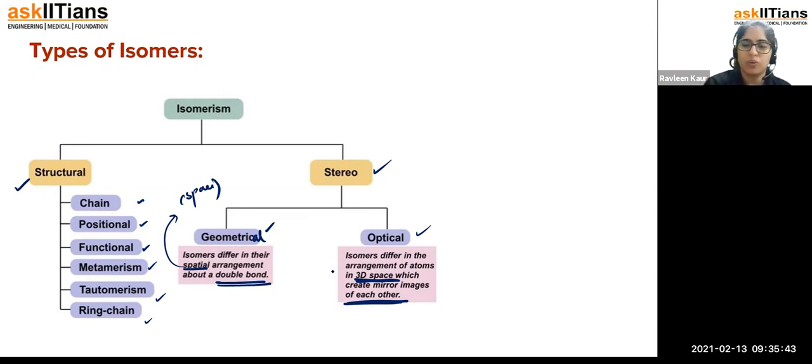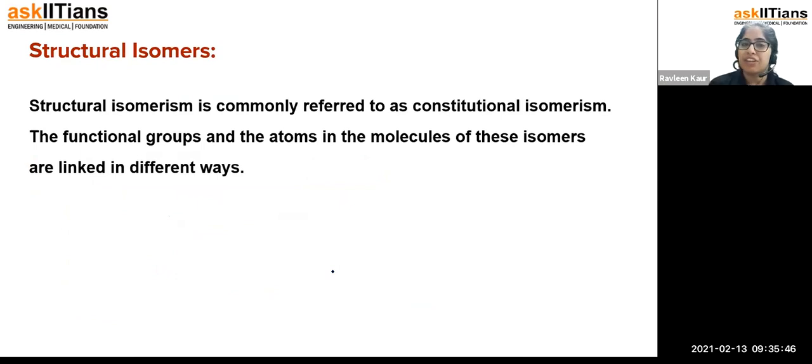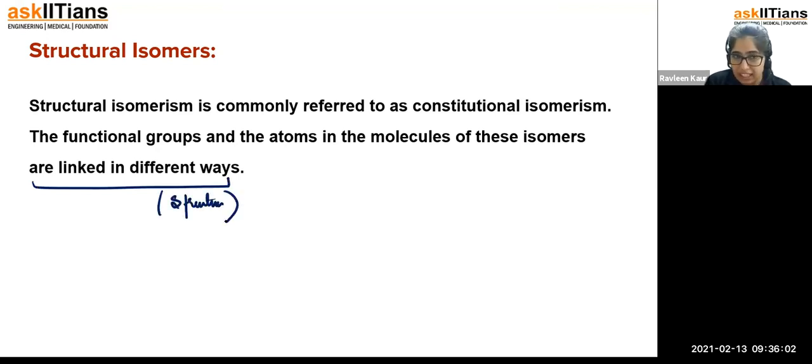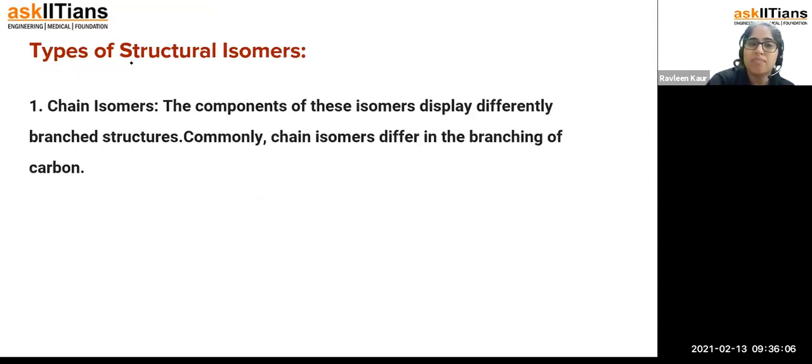Okay, let's have a look at the definition of structural isomerism. Structural isomerism is also known as constitutional isomerism, where the functional groups and the atoms of the molecules are linked in different ways. The word is structures. Structures are going to be different. That is why the word given is structural isomerism. The first example of structural isomerism is chain isomerism.